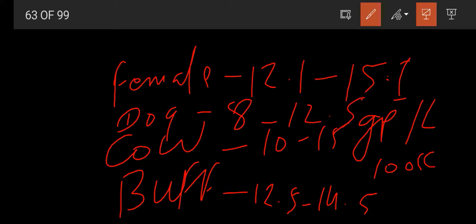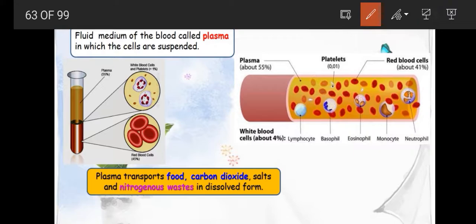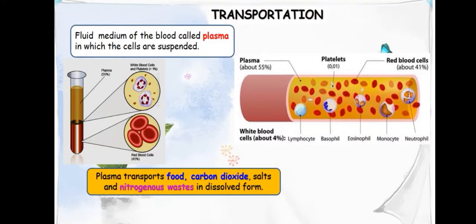That question is asked in NEET examinations. Maximum such questions arise in your examination. That's why you want to work on that. Okay, here we are focusing on the transportation system. The normal range of hemoglobin we have seen is 13.8 up to 17.2 in male, and 12.1 to 15.1 grams per deciliter in female.